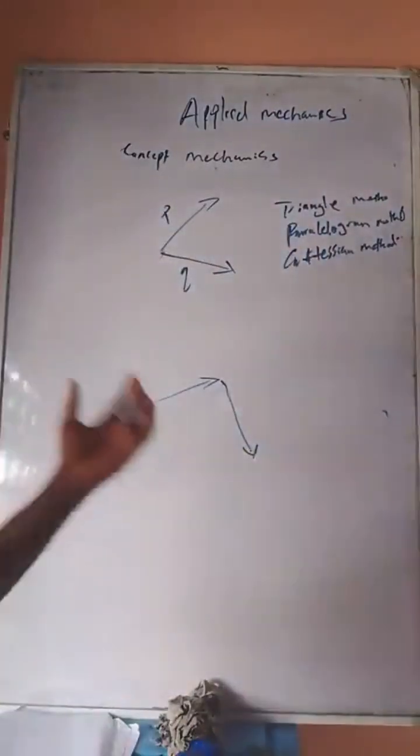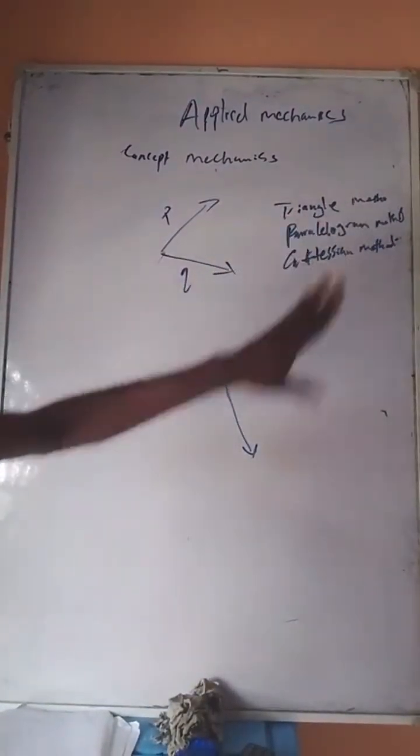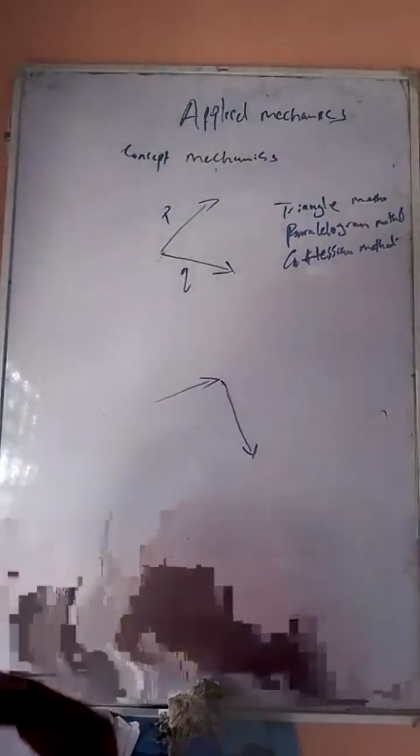Now, these are two vectors, of course, and we want to represent it in a triangle. Obviously, a triangle is a three-sided shape, right?